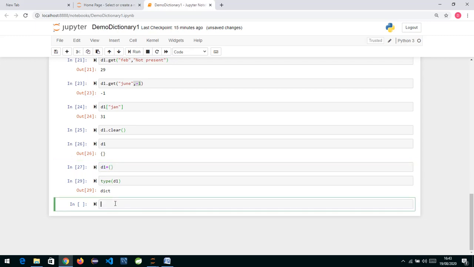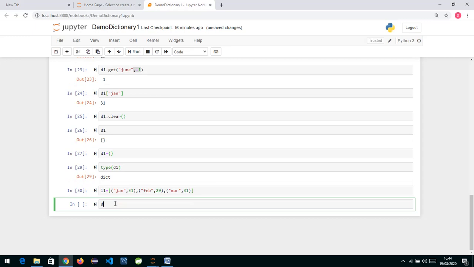The next way of creating dictionaries: you can also create a dictionary from a list of tuples. Suppose I have a list this way, L1 is equal to, I have a list over here. In this list I have, suppose, Jan, comma 31. So this is my first tuple, a list of tuples I'm saying. Then next, suppose I have Feb, comma 29. Again the next tuple is March, and I write something like 31. So if you see, this is my list of tuples.